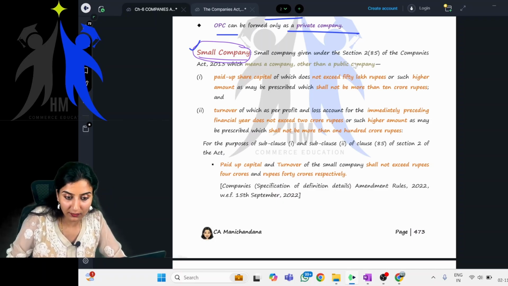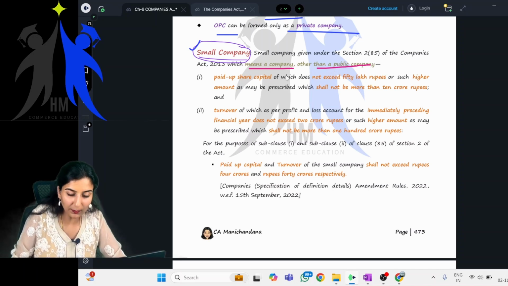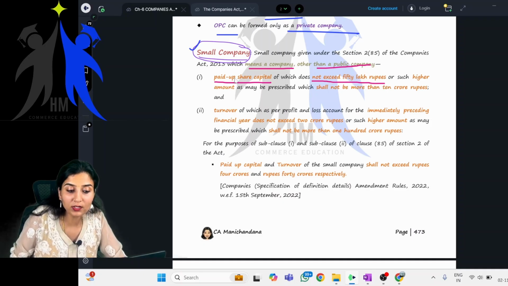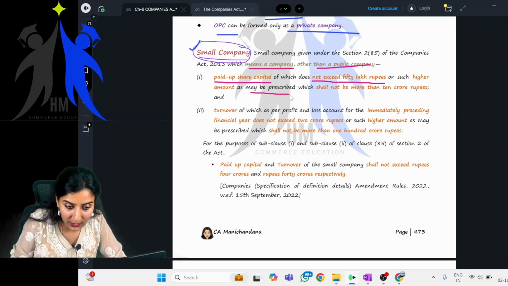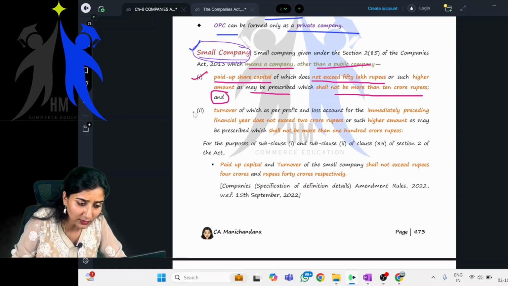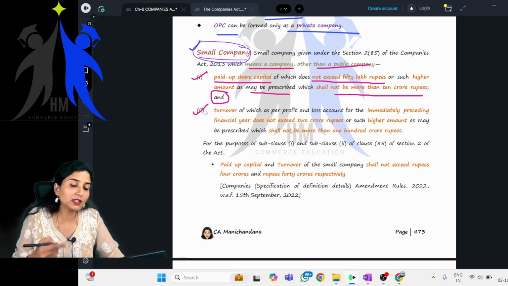Small company, given under section 2(85) of the Companies Act 2013, means a company other than a public company which has a paid up share capital which does not exceed 50 lakh rupees or such higher amount as may be prescribed, which shall not be more than 10 crore rupees. Both the conditions have to be satisfied for you to call yourself a small company.